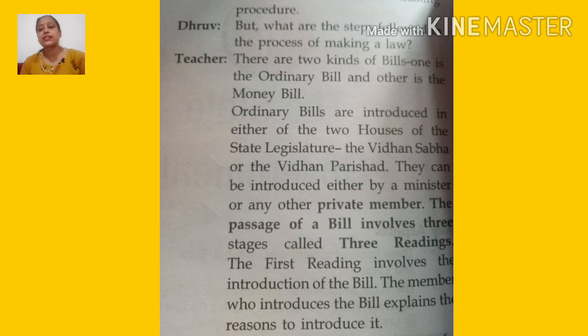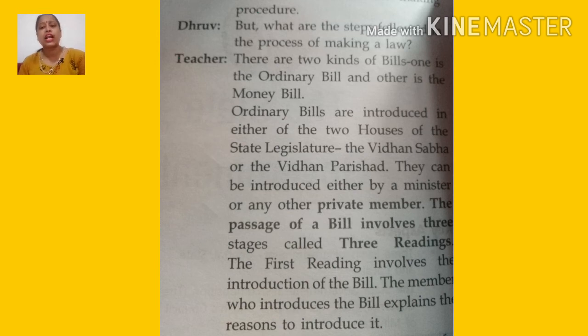The second reading consists of the general discussion on the proposed bill. On whatever bill is proposed, there is a general discussion: why that bill is there, what the benefit is if it is passed, or whether there will be any loss.